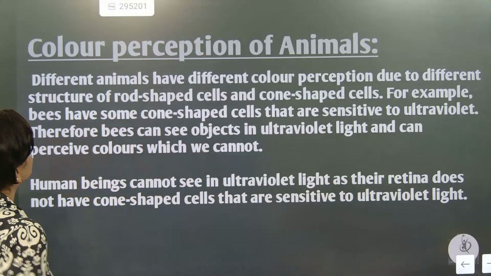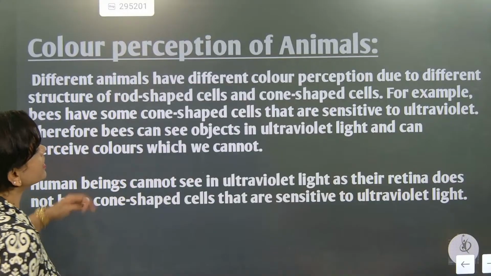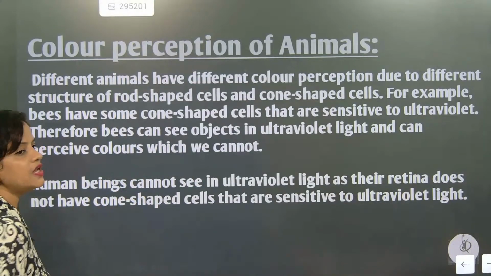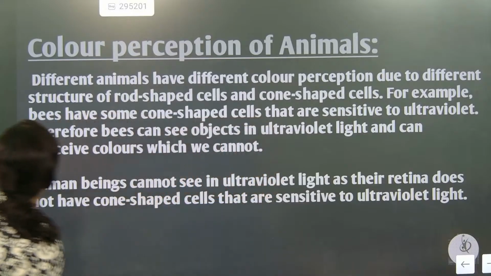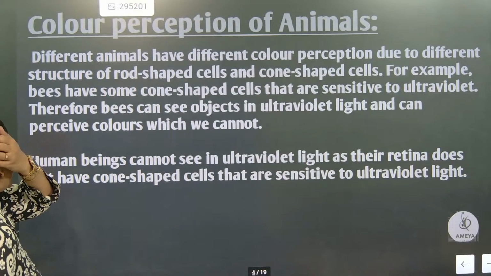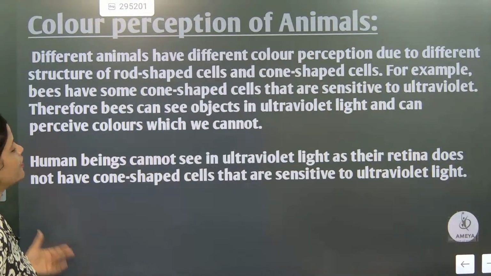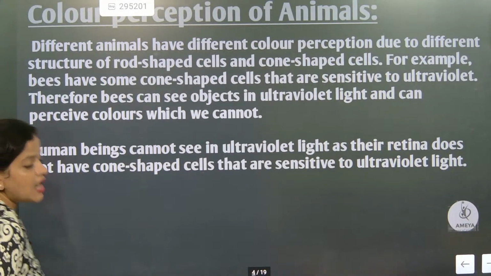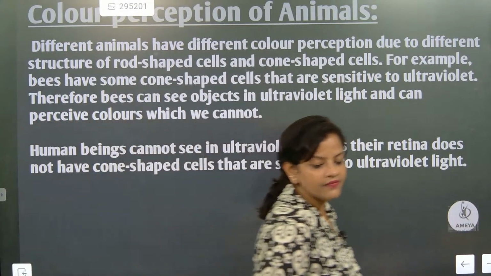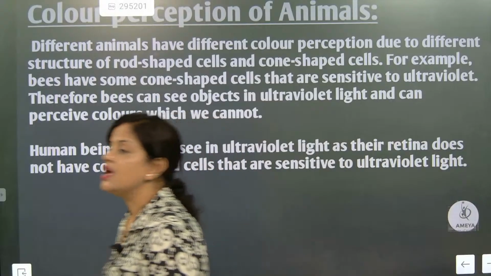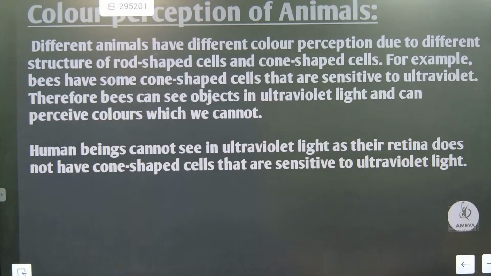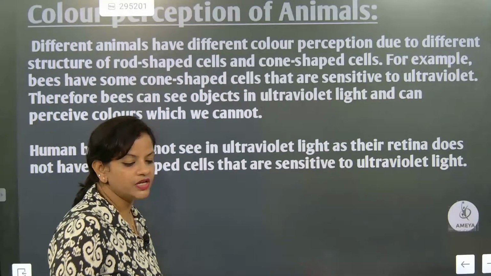Now please pay attention to this. Human beings cannot see in ultraviolet light as their retina does not have cone-shaped cells that are sensitive to ultraviolet. Our eye does not have that cone-shaped cell. Only insects are able to have vision in ultraviolet light.